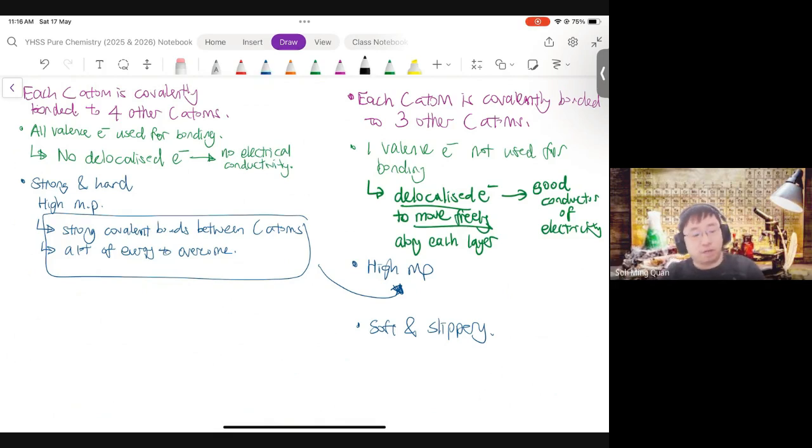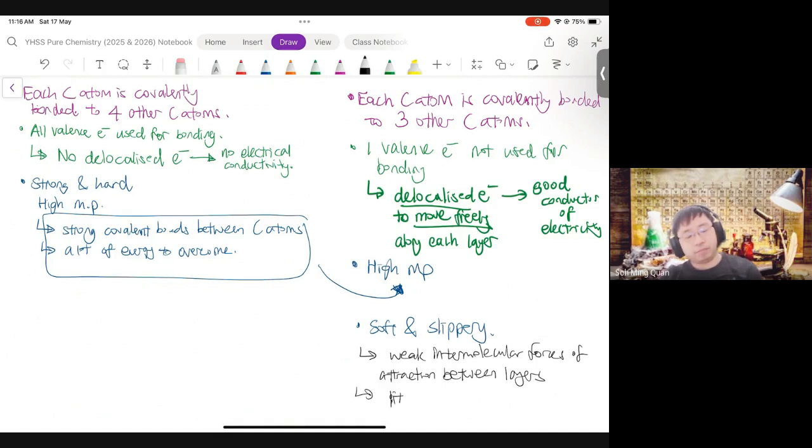How do layers fall off? Weak intermolecular forces of attraction between the layers. Right? And hence, they need very little energy to overcome.